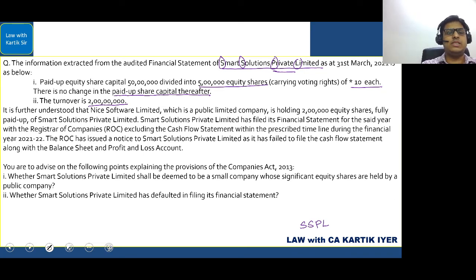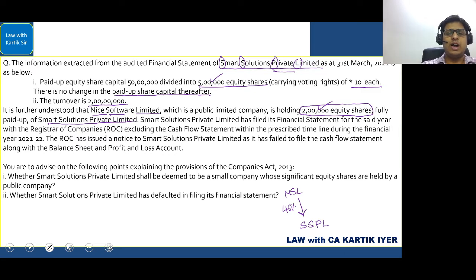Okay. Next, it is further understood that Nice Software Limited, that is NSL, which is a public limited company, is holding 2 lakh equity shares fully paid up of Smart Solutions Private Limited. Okay. So in Smart Solutions Private Limited, 2 lakh divided by 5 lakhs will give you 40%. I'm just going to write here 40%. Okay, 40%. And it is held by who? It is held by Nice Software Limited. So NSL is holding 40%.